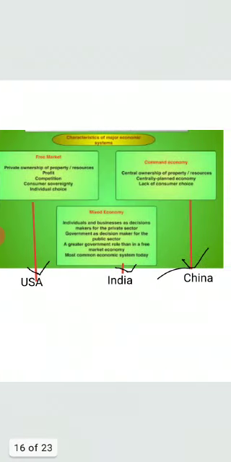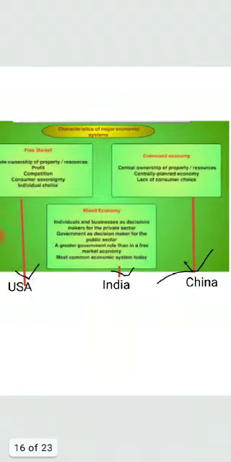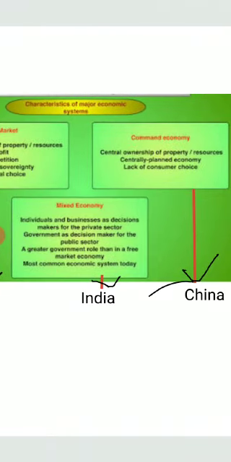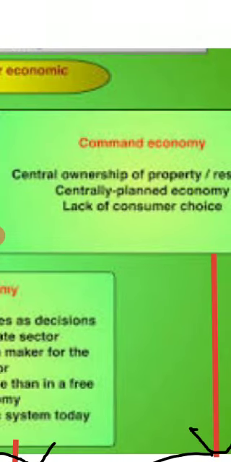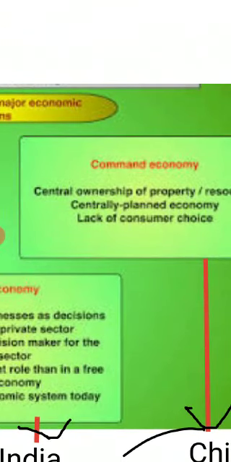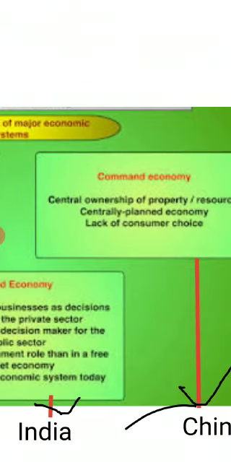So we will do this through this flow chart. So let's start with the command economy, that is known as centrally planned economy. In command economy, the resources are controlled by the government. What to produce, how to produce, at what price the things will be sold in the market, all the decisions are taken by the government. And the main motive of the government is to produce the goods and services for the welfare of the people. So these are available in the market at low prices, so it can lead to the welfare of the society.